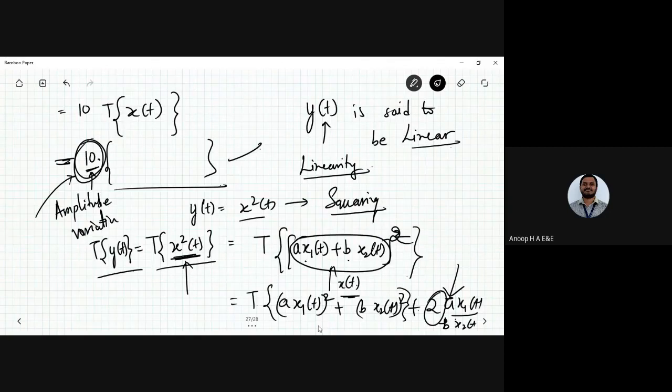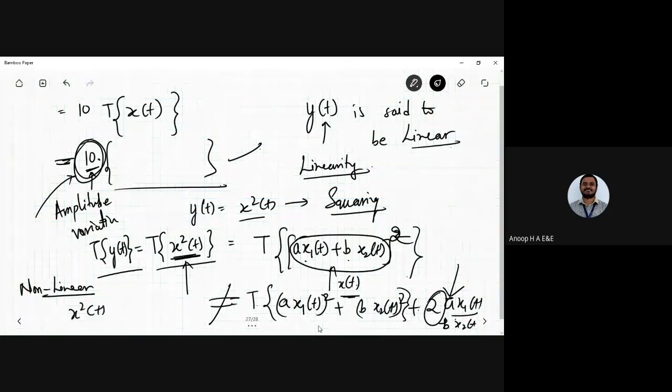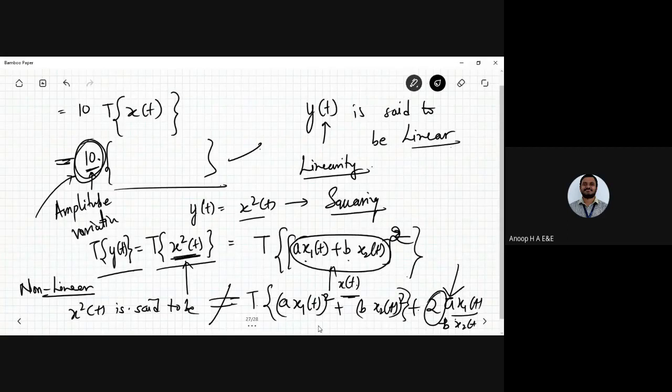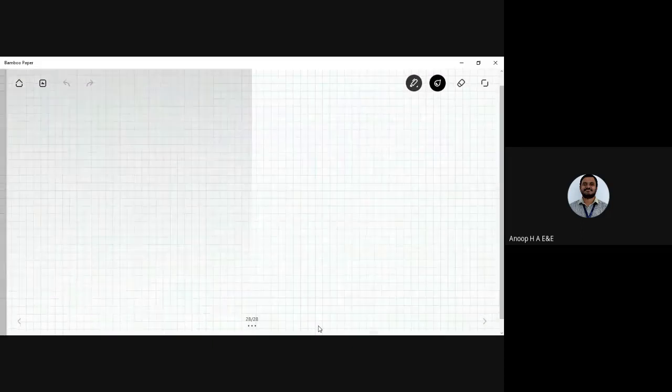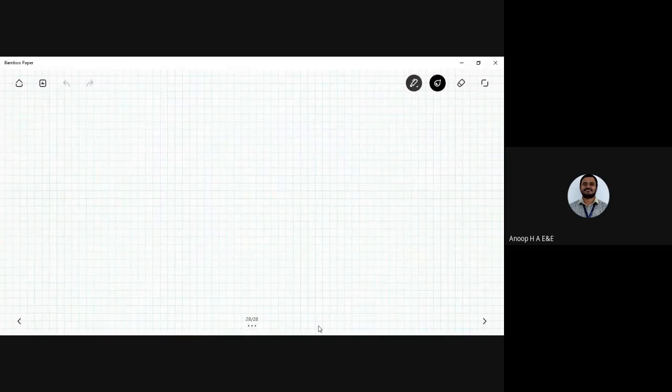So those are not equal there. Okay, so those are not equal. I can say that it is a non-linear signal here. The squaring signal, that is x squared of t, is said to be non-linear. Okay, so that is one thing that you need to be clear with, right? So very important topic here. So you need to have the weighted.